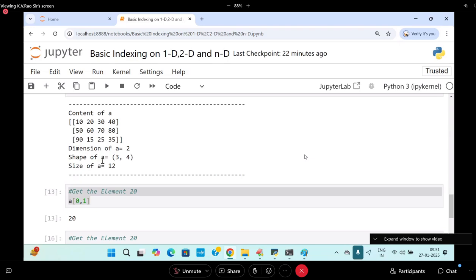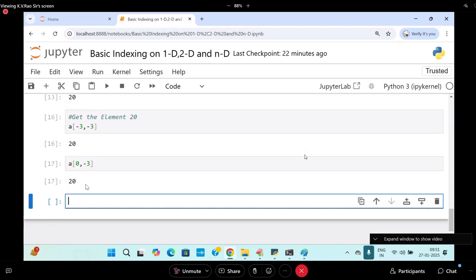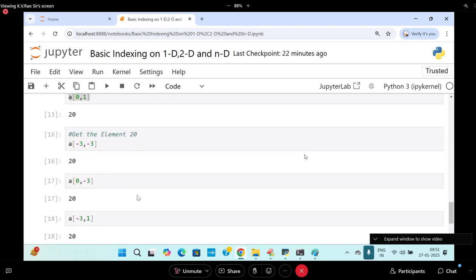Another way of getting this value is A of 0 comma 0 comma minus 3. This is also one more way to get it. Another way of writing it is minus 3 comma 1. This is also going to give you this data. These many ways are there to get it.